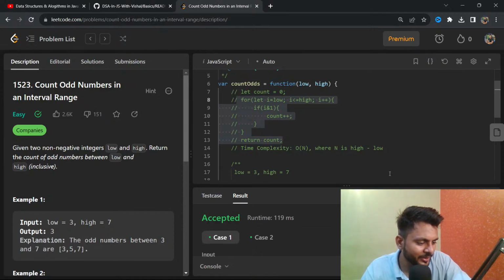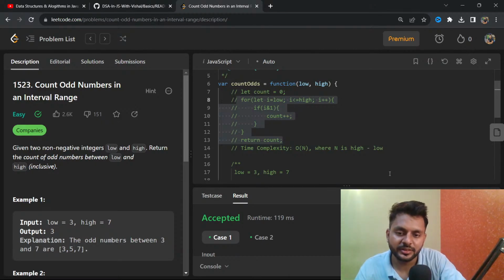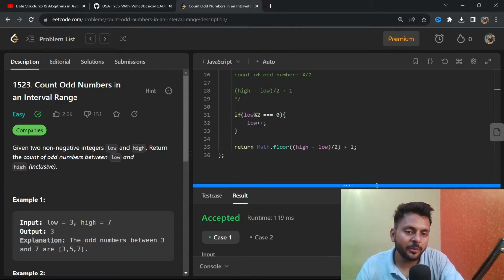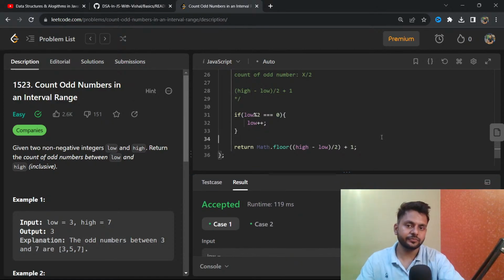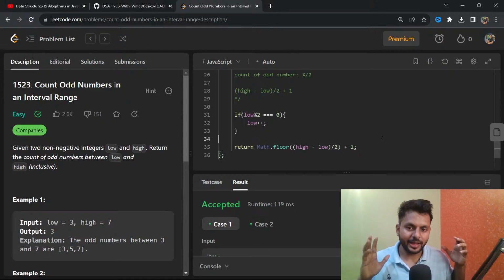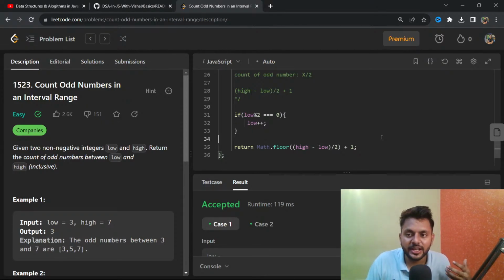Are you deleting your comment by yourself? I am not sure. Some comments are deleted. How many of you understand this thing? Just let me know. If any one of you didn't understand how to solve counting odd numbers in an interval range, we solved it in the linear time complexity first of all. Then we solved this question in constant time complexity.